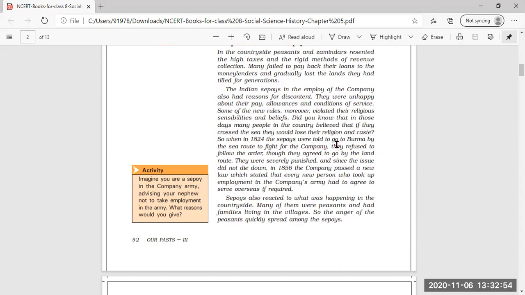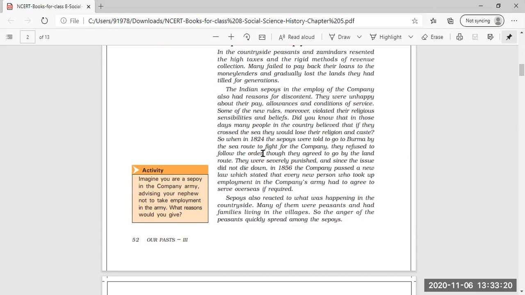They would not be in touch with their caste, their customs, their traditions. So the Indian soldiers did not want to cross the sea or go overseas to work for the East India Company. And so when in 1824 the sepoys were told to go to Burma by the sea route to fight for the company, they refused to follow the order.